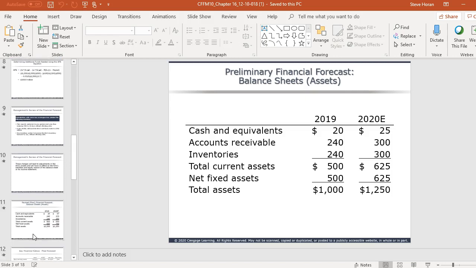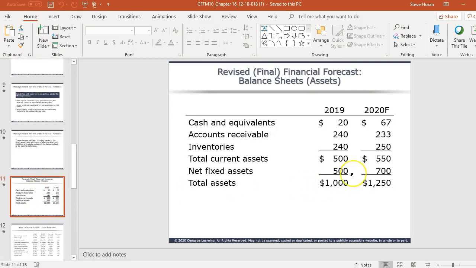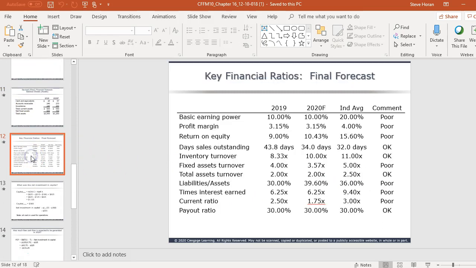We'll go back down to 11 here and compare them again. And then fixed assets go up too because we're going to spend some money on new fixed assets. So I want everybody to see that the cash goes up, receivables goes down, inventory goes down, and net fixed assets go up with those changes compared to the base case scenario. So if we're able to pull this off and do this, then a few more of our ratios will be better.